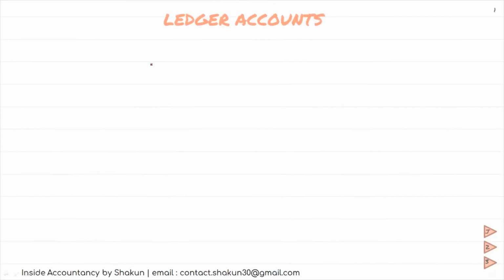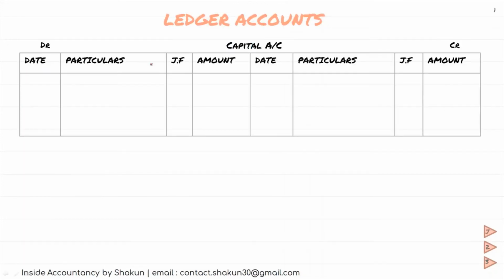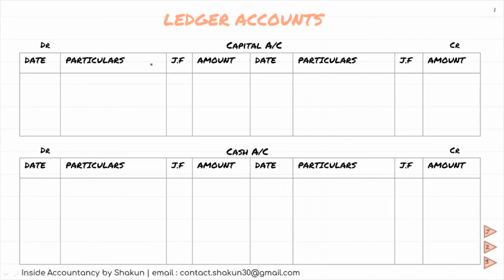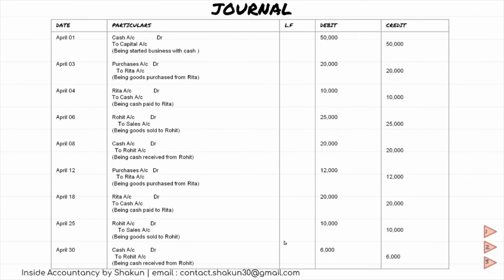If you look at the ledger accounts, the first ledger account is capital and the second one is cash as per my first entry. Now let's go back to the journal to understand where the entry will be posted in the capital account. So this was our journal. If you look at the capital account, there is just one entry, the first one on April 1, where the capital account is to be credited in the name of cash.